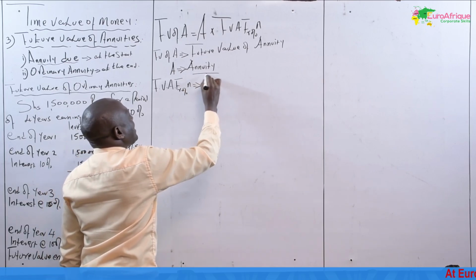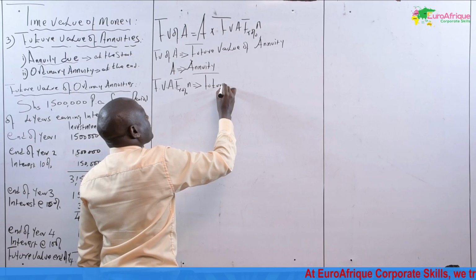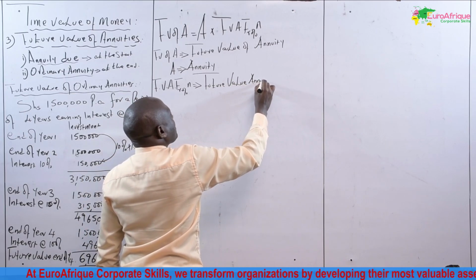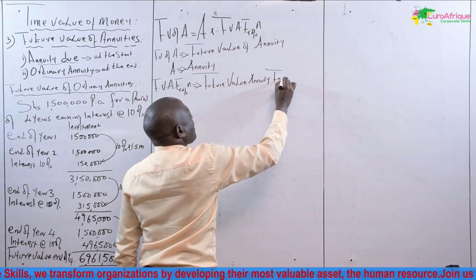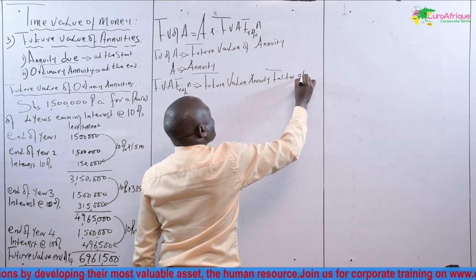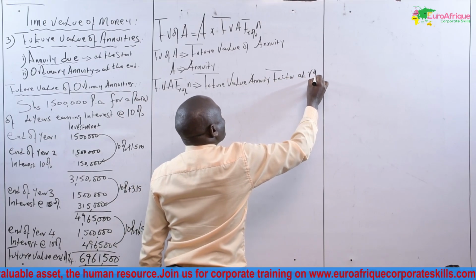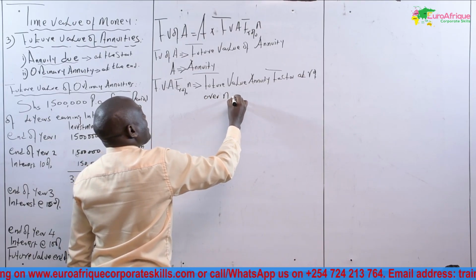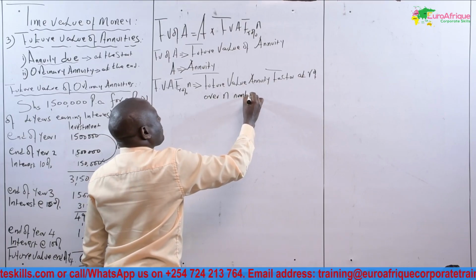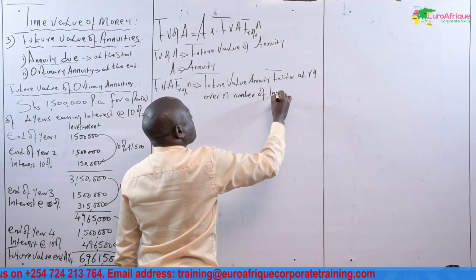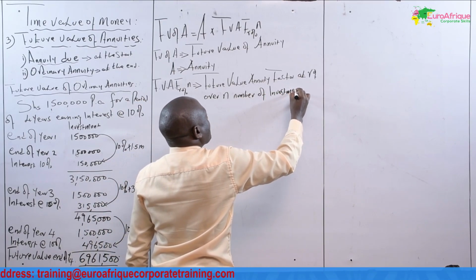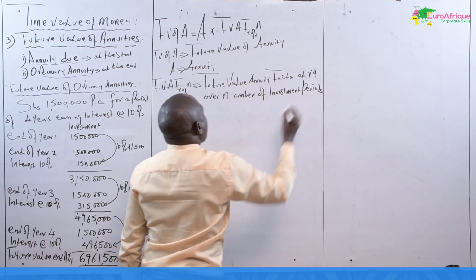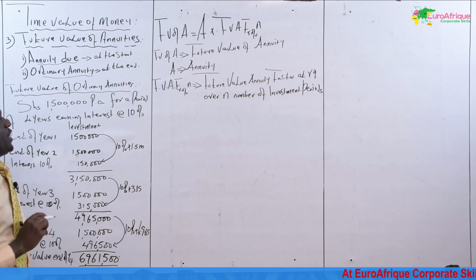This one is the future value annuity factor at R% over N, the number of investment periods.